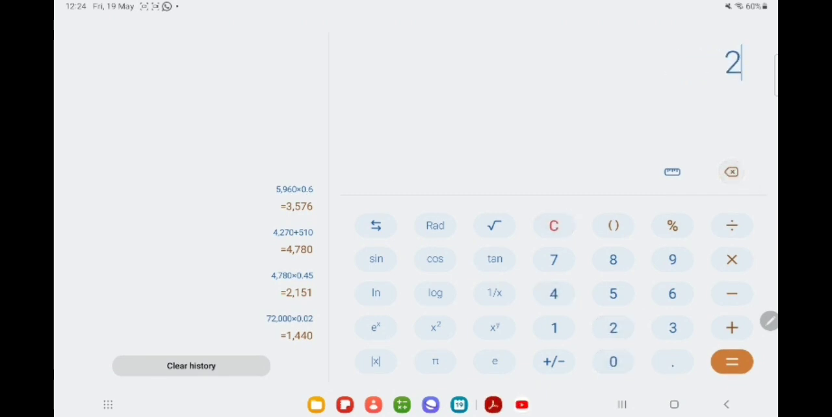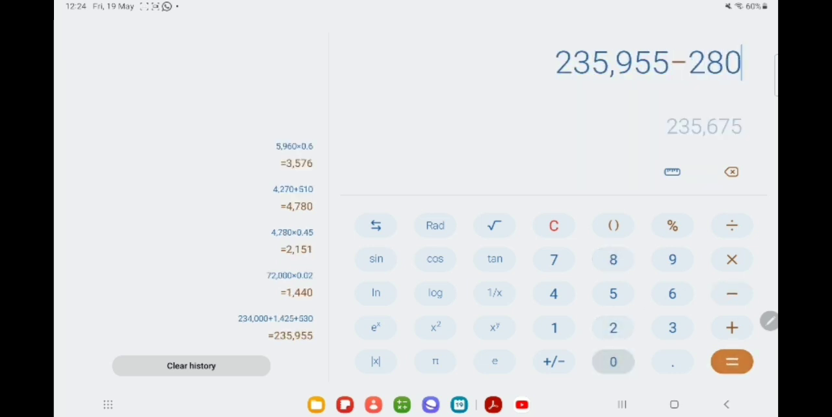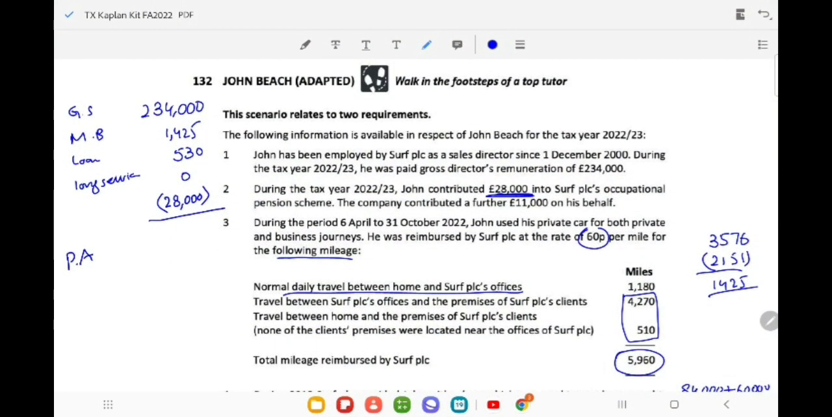2,34,000 plus 1,425 plus 530 minus 28,000. So this is his income, 2,07,955. After that, as his income is greater than this limit, no personal allowance is available. This is the amount on which we have to calculate the tax liability.